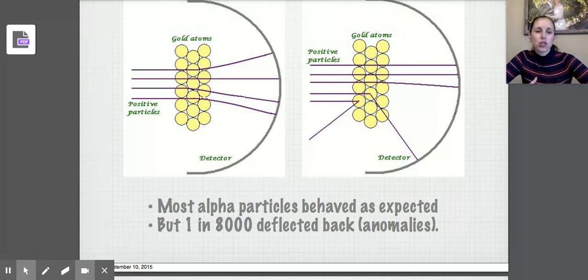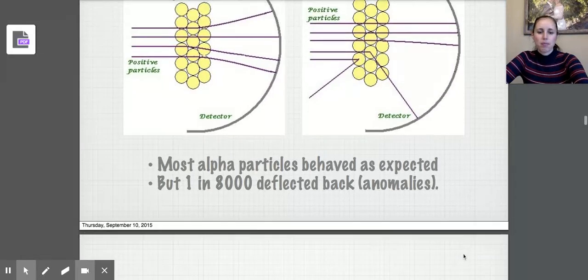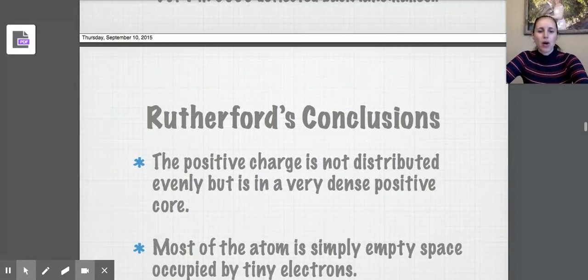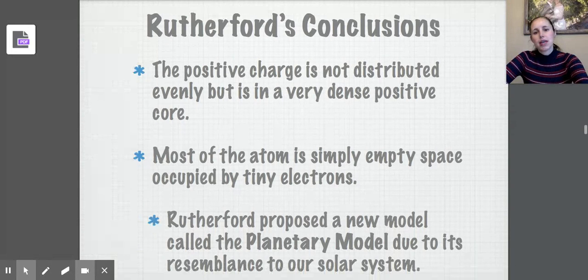So again, this just goes to show how persistent Rutherford is. 1 in 8,000 were actually anomalies. So that means 7,999 went through exactly like he expected, and 1 in 8,000 particles were actually deflected back. Think about how many times he must have done this experiment, and think about the fact that he actually recorded these anomalies. Anomalies can be very important in terms of telling you important information. So Rutherford went on to ask why, and he was able to make these conclusions.